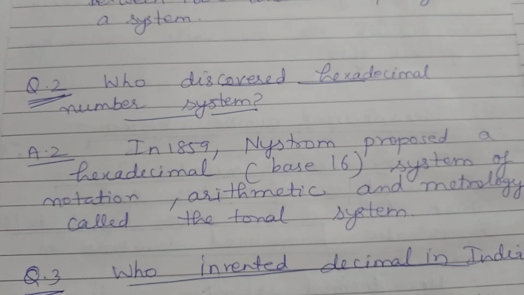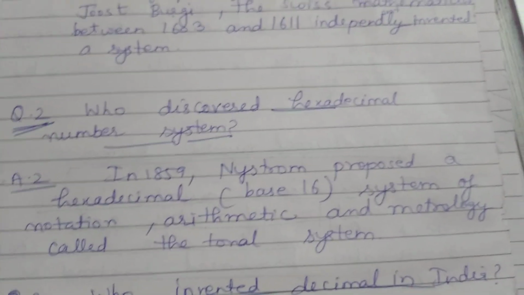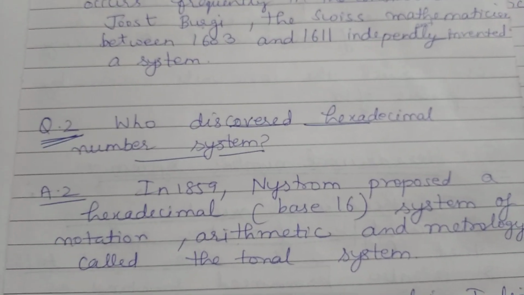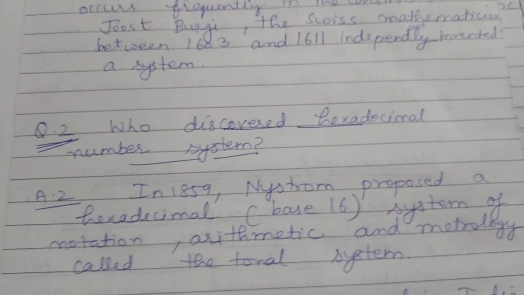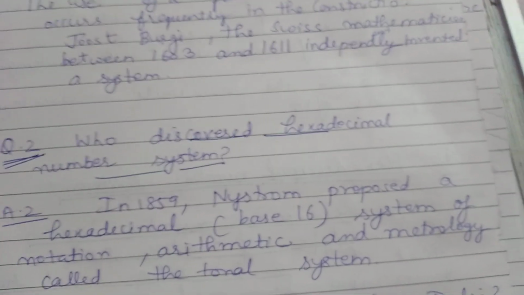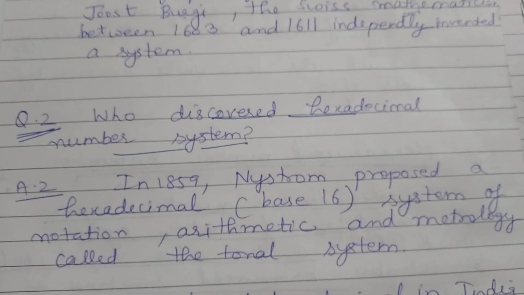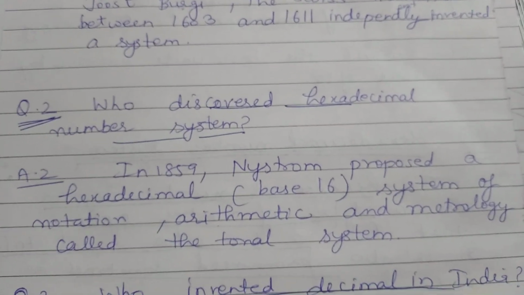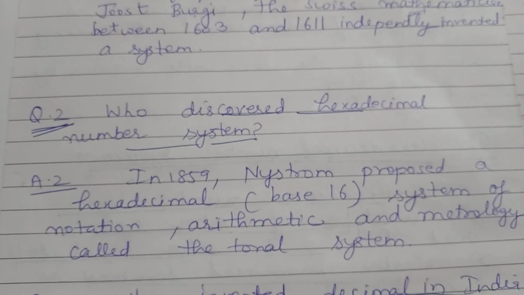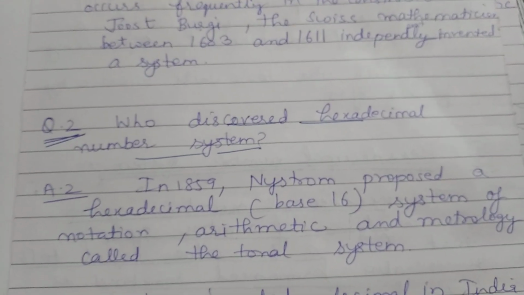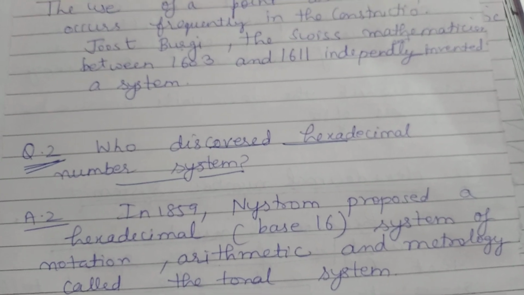It is also called the tonal system, and it was discovered in 1859. So Nystrom discovered or proposed the hexadecimal base 16 system in 1859.